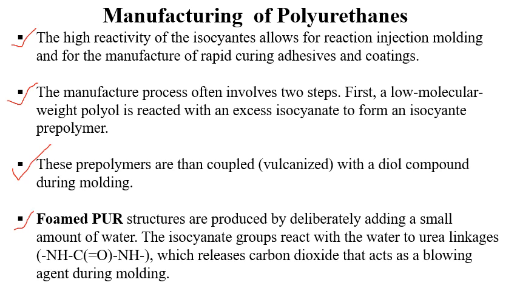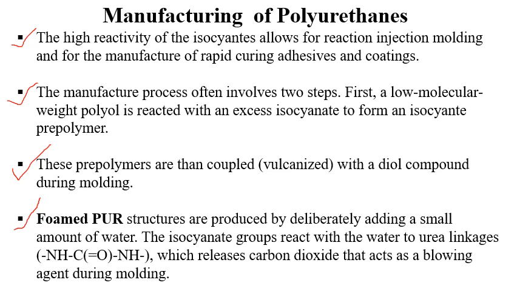Now how do we get foamed polyurethanes? Foamed polyurethanes are those used for foam applications. Foamed polyurethanes are produced by adding a small amount of water. The isocyanate group reacts with the water to form a urea linkage, which releases carbon dioxide that acts as a blowing agent.